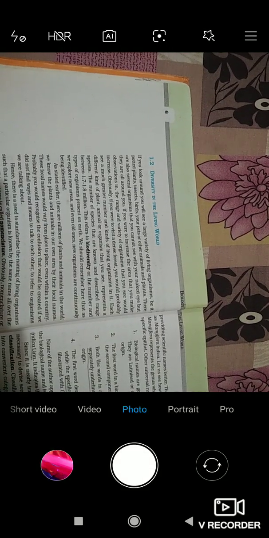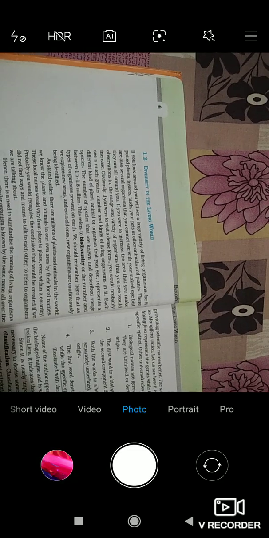NCERT Class 11, Chapter 1, Part 6: Diversity in the Living World. So, let's first come to know what we mean by diversity. Diversity means a wide variety or range. Anything which is of various kinds and has been distributed widely is known as diversity.